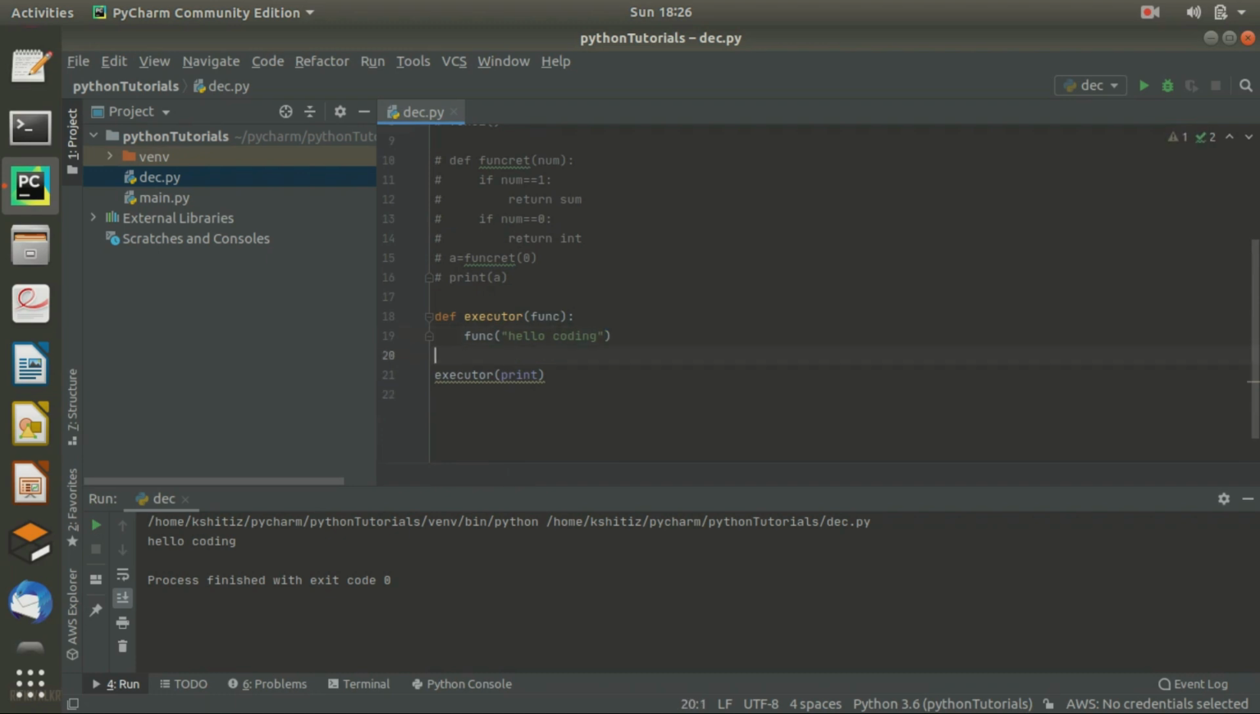So these are the two basic, fundamental concepts of functions. I hope you are clear with these two concepts. So let's come to the main point, decorator. Okay, so what is a decorator?